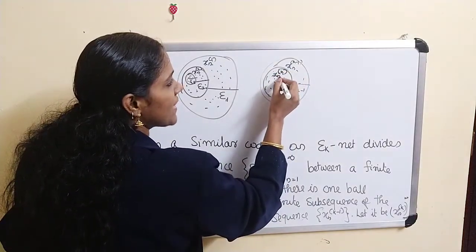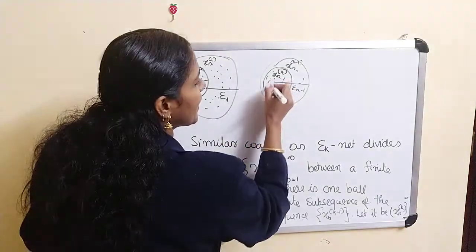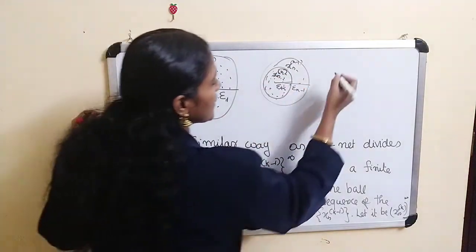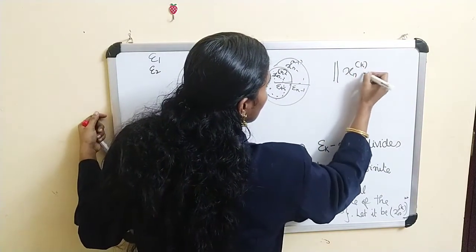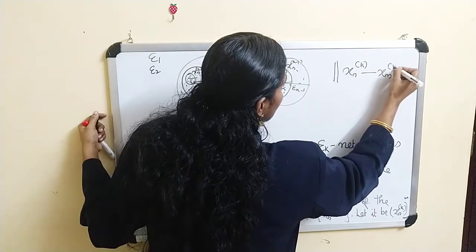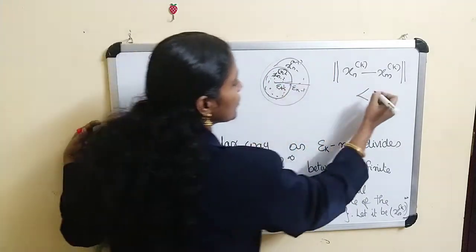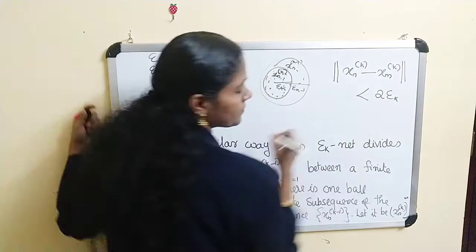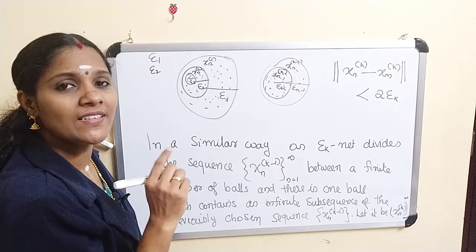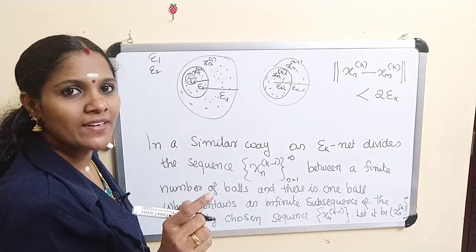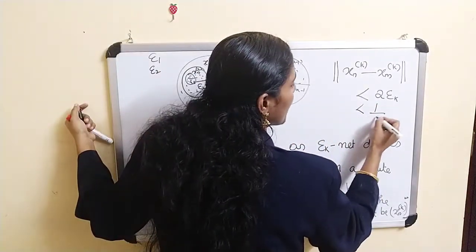If you take any 2 points of this sequence, then clearly the norm of xn k minus xm k is strictly less than the diameter, 2 times epsilon k. We choose epsilon k in such a way that epsilon k is less than 1 by 2k, therefore 2 epsilon k is strictly less than 1 by k.